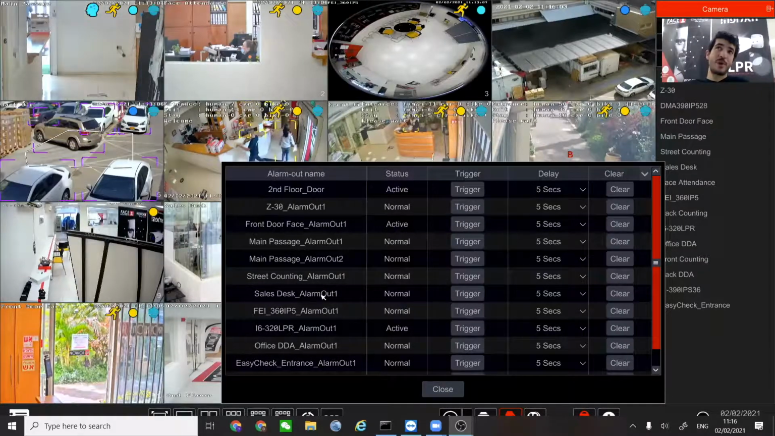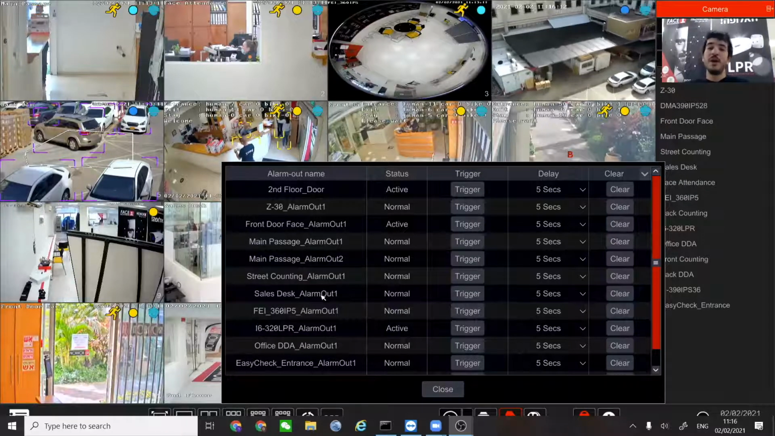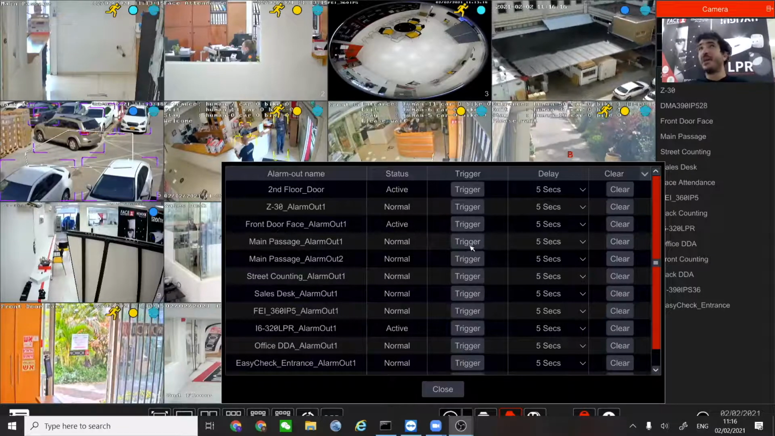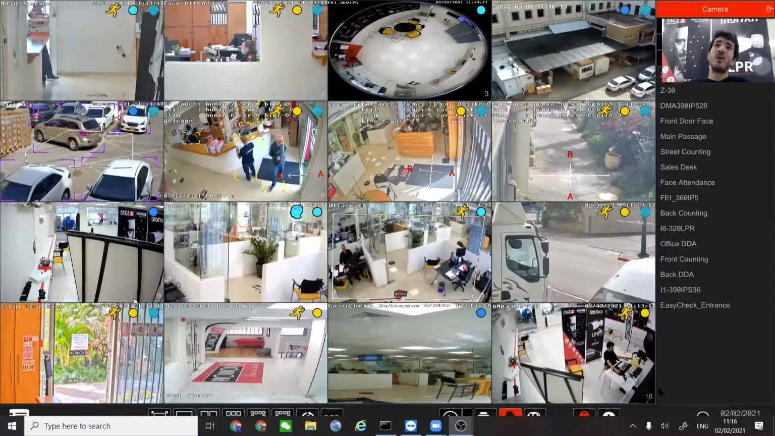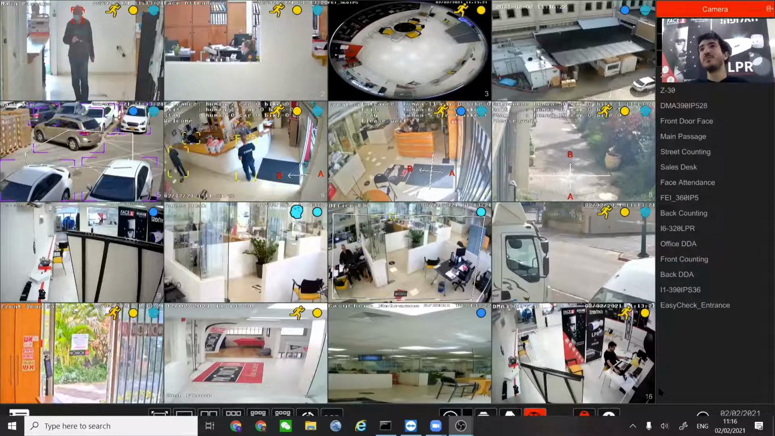So if you have even 16 cameras with alarm outputs that are located 100 meters away, you can, with the press of a button, activate those triggers and clear them. This is very good if you want to open a door, activate a siren, lock a door, do whatever you want to do, just with the press of a button.